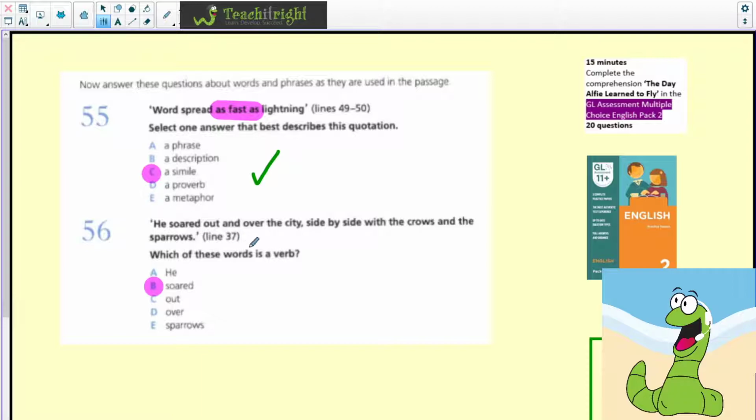56. Which of these words is a verb from this line? Well, it's soared. So again, you can look through all the other options, but soared is the verb there.